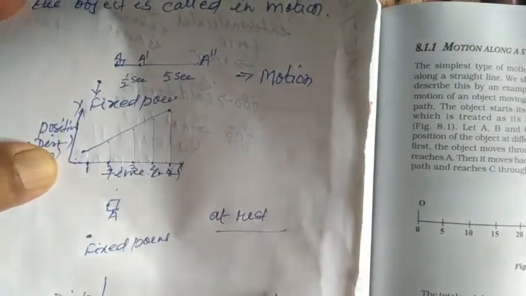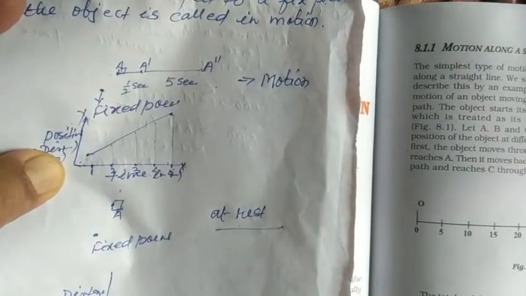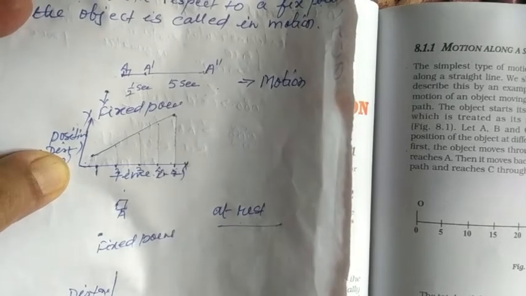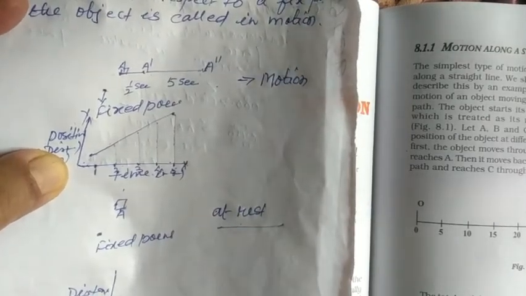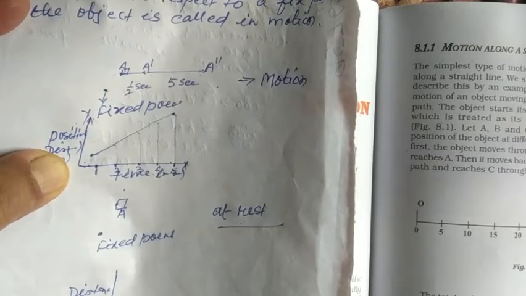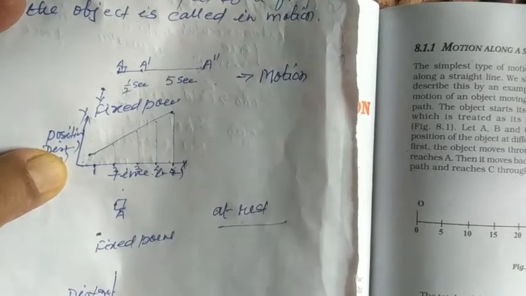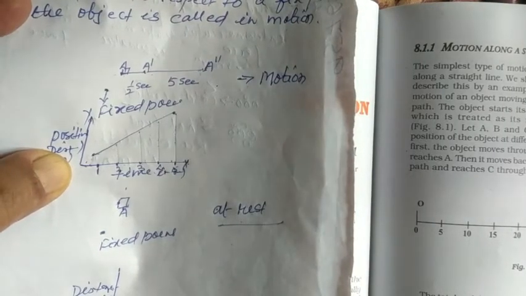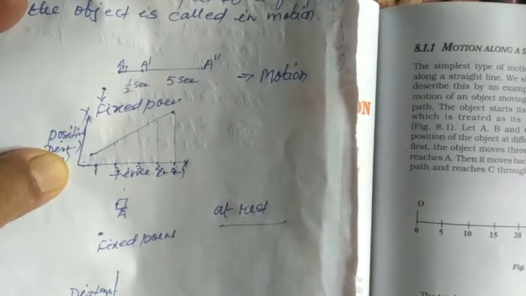Now see, suppose we take this 1 second, 2 seconds, 3 seconds, 4 seconds, like this. Now the distance we take 5 meters, 10 meters, 15 meters, like this. Suppose any object from the fixed point is at a distance of 10 meters.